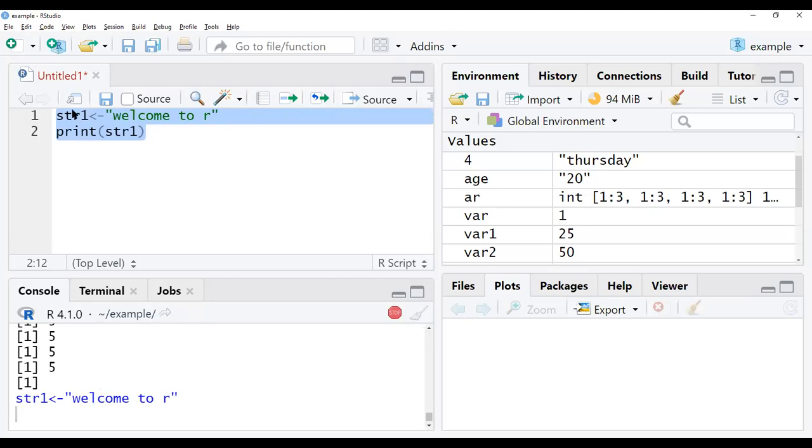We can even concatenate these two. First we have taken this, right? So one more statement I will take as string 2, and this is my one more string, which I will print as string 2.